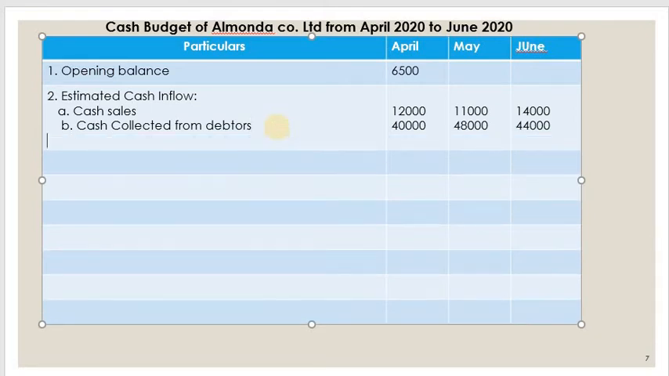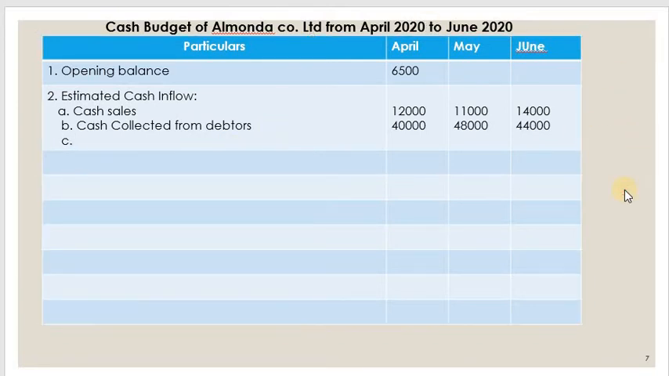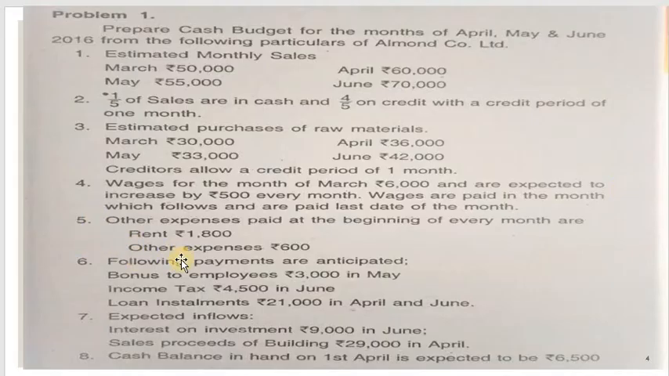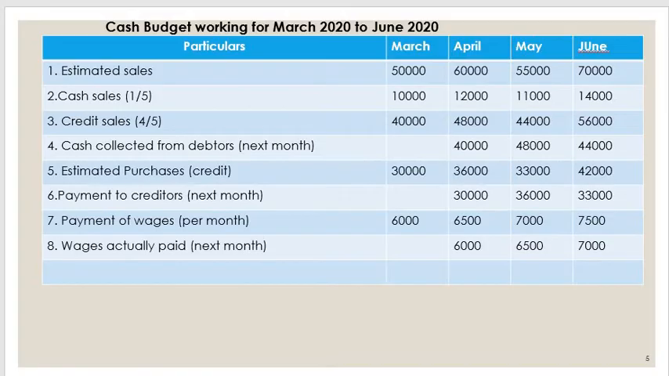Now let us calculate the other inflows. If there are any other inflows, we just have to look at the problem and see. Go back to the problem now. Where will be the cash inflow? See, they are given at the end: interest on investment 9,000 in June, and sale proceeds of building 29,000 in April. Only two items are there, so let us write them down.